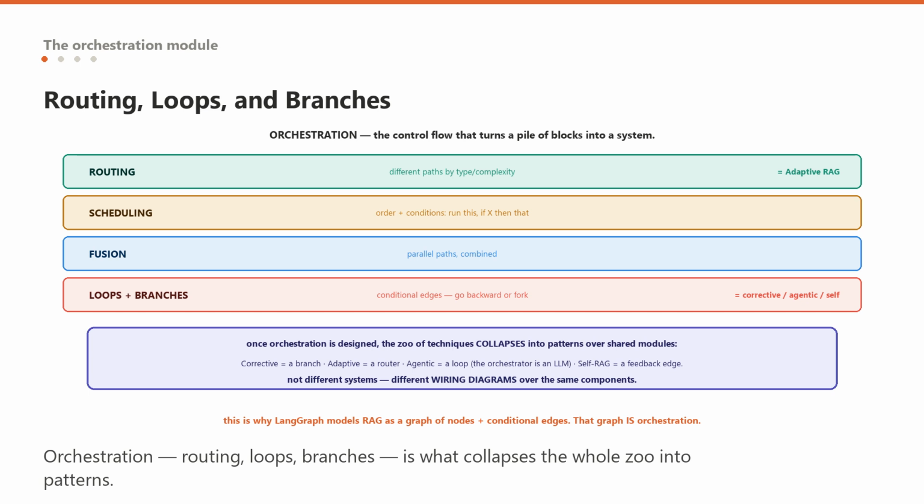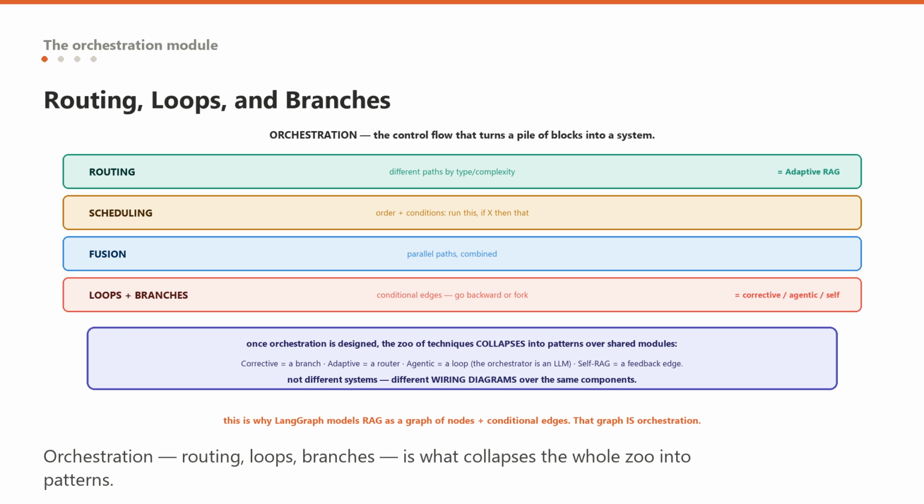And the big ones, loops and branches, conditional edges that let the flow go backward or fork, which is what lets you express corrective retry loops, agentic reasoning loops, and self-correction. This is a concept that makes everything click. Once orchestration is a thing you explicitly design, the whole zoo of named techniques collapses into orchestration patterns over shared